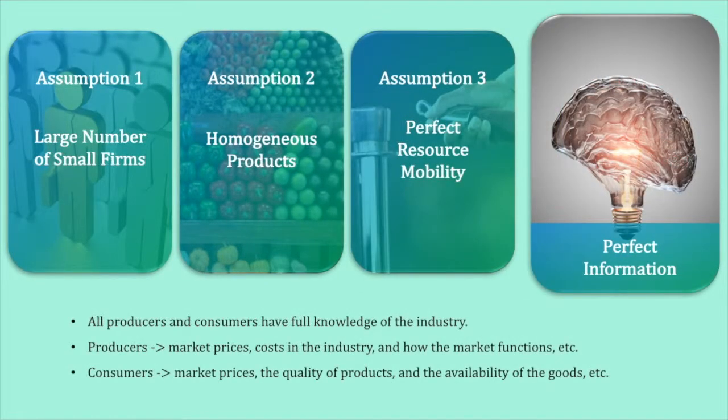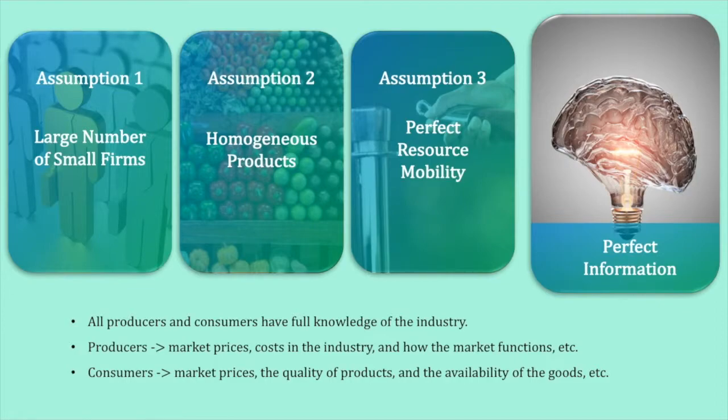Fourth, perfect information. In perfect competition, all producers and consumers have full knowledge of the industry. What this means is that producers are fully aware of market prices, costs in the industry, how the market functions, and many more. Consumers are fully aware of market prices, the quality of products, the availability of the goods, and many more.